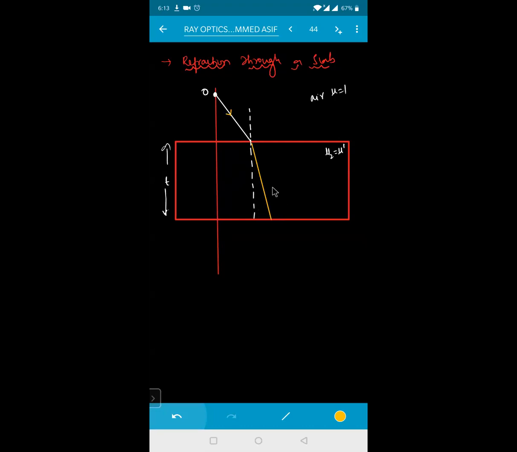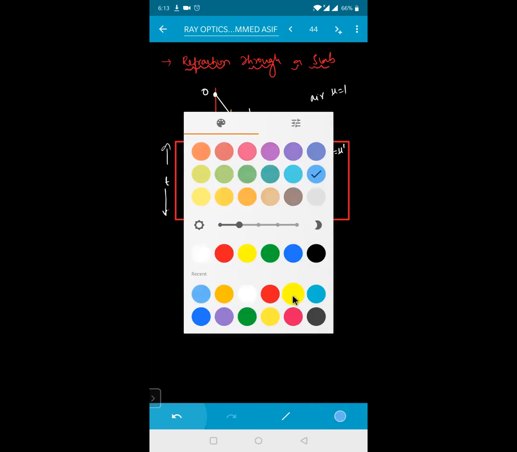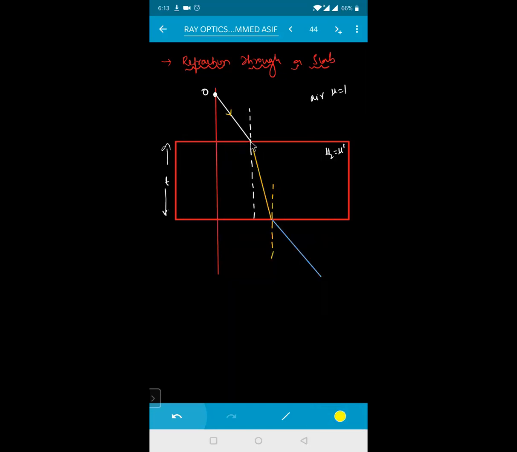Now again from this surface, if I take this ray diagram, beta, see here. Again, which medium are you going from, beta? This is incidence from denser medium to rarer medium. What happened? It bends away from the normal like this. Actually, if the medium were not present, this ray of light might have gone in a straight line like this, isn't it?